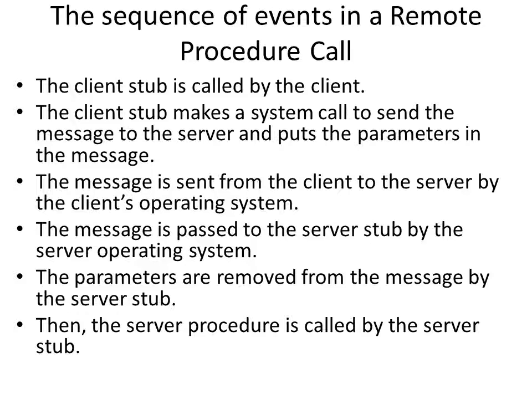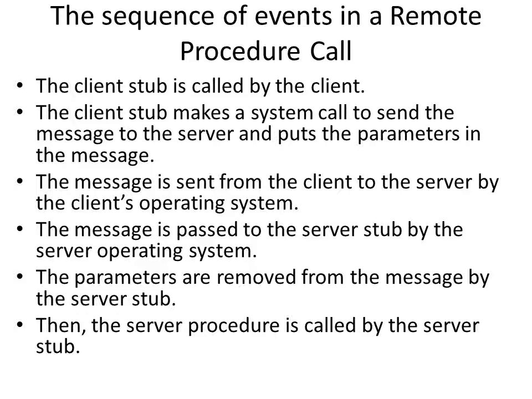The message is sent from the client to the server by the client's operating system. The message is passed to the server stub by the server operating system.